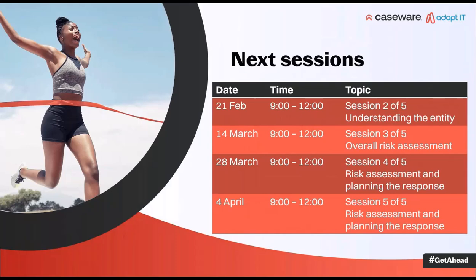On the 14th of March, we will consider the risk assessment at the overall level, so financial statement level, inherent risk, fraud risk, things like that. And then in our last 2 sessions, for specific account balances or classes of transactions, we are going to do risk assessment and follow the whole planning process through from understanding that account, doing the risk assessment, planning the response to the work program, so that we can really see how that all flows through in the planning documents for a few of the classes of transactions.